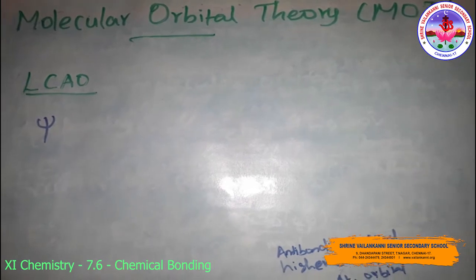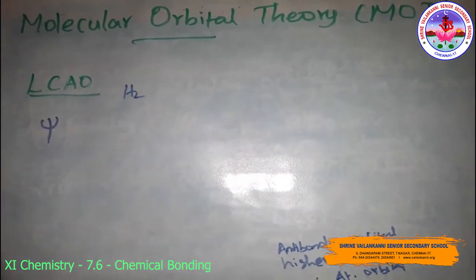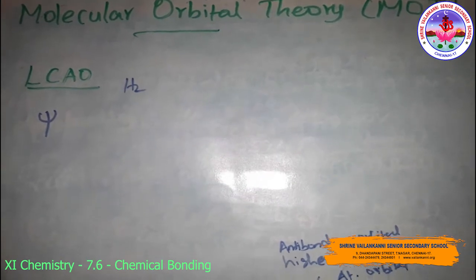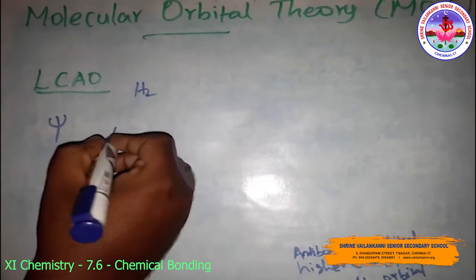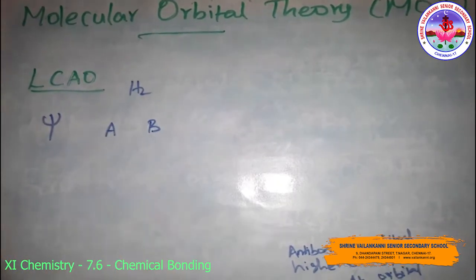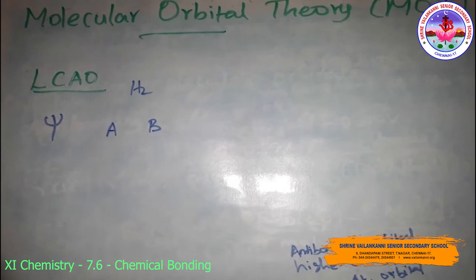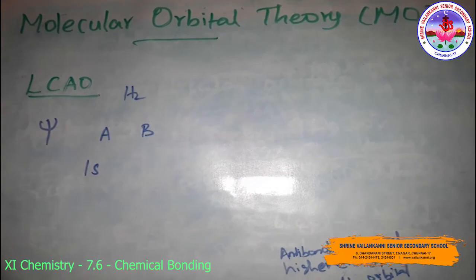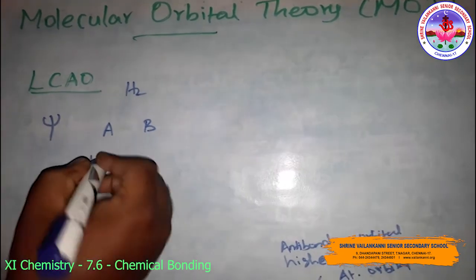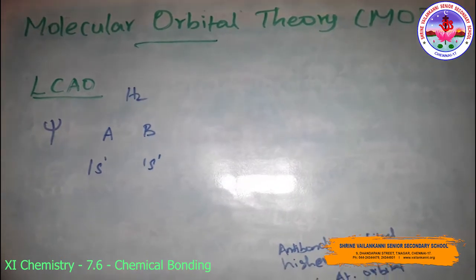Let us apply the method to a homonuclear diatomic molecule, the hydrogen H2 molecule. The hydrogen molecule consists of two atoms, A and B. Each hydrogen atom in the ground state has one electron in the 1s orbital, that is 1s1.